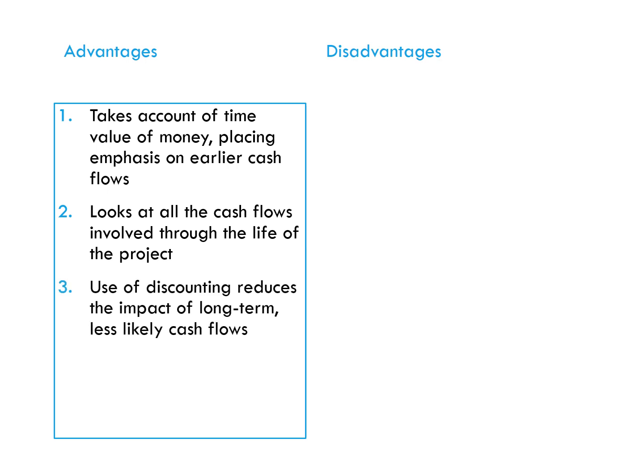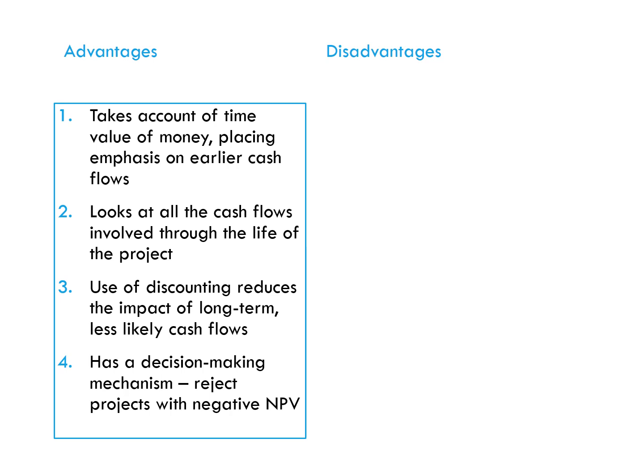The use of discounting reduces the impact of long-term cash flows in our calculation. And by their very nature, these long-term cash flows are maybe more uncertain or perhaps less likely to be accurate. So less weighting is applied to long-term predictions. The last advantage is a very clear decision-making mechanism. We reject projects with a negative NPV, as they're not going to generate positive present value, whereas projects with a positive net present value we can accept.